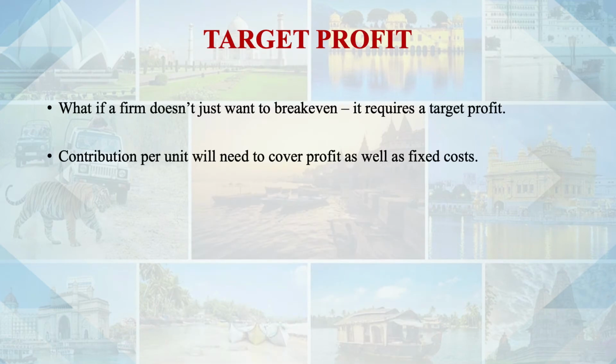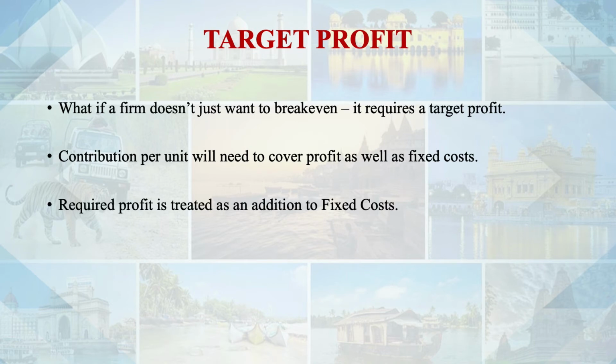Likewise, in the market presently, FD, fixed deposit, is giving 8% return, 6% return, 7% return. If doing business is also giving 8% return, then what is the fun of doing business? Maybe the business firm wants that at least 15% profit should be there. So contribution per unit will need to cover that profit as well, along with fixed cost. Required profit is treated as additional fixed cost.